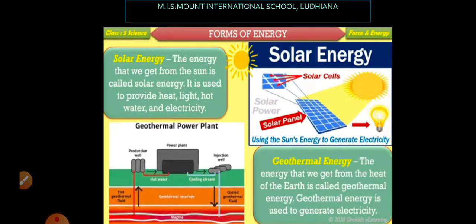Then the next is geothermal energy. Geothermal energy is the energy that we get from the interior of the earth. The heat which is there in the earth is utilized to run the generator and thus to produce electricity. So such an energy which is obtained from the earth crust or from the interior of earth is known as geothermal energy.